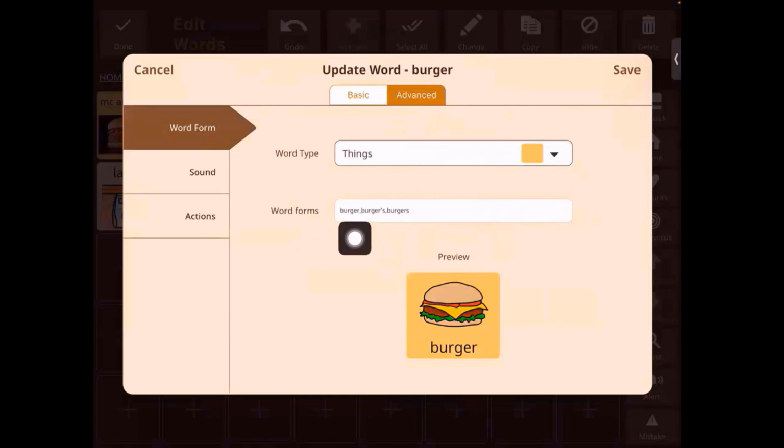So you can see that it says burger, burgers, plural, and then burger apostrophe as well, so the possessive. So these are the word forms that we need to make sure that if it is not already showing up, we can add our own, such that when the grammar button is turned on, we have the capacity to use the word burger, but also the plural form when you want to say, I want 2 burgers, right? So that also is available over here. So this is the word forms.